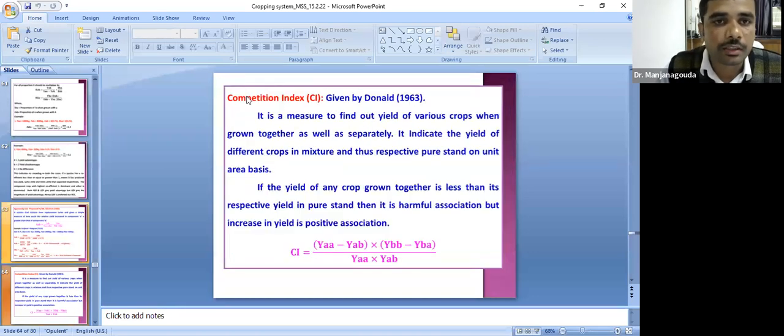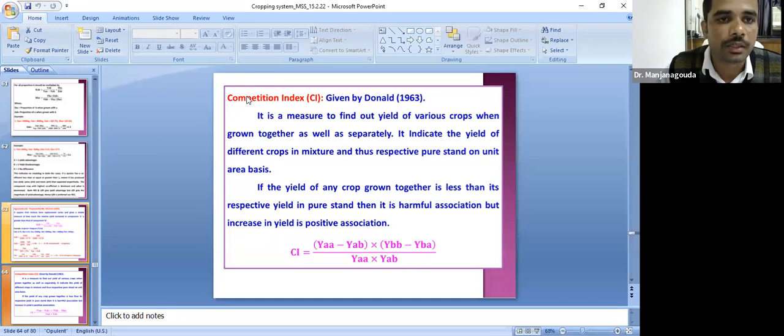Another important one is the competition index. This was given by Donald in 1963. It is a measure to find out the yield of various crops when grown together as well as separately. It indicates the yield of the different crops in mixture and also in pure stand. Please note down these definitions and formulas. These are very, very important.